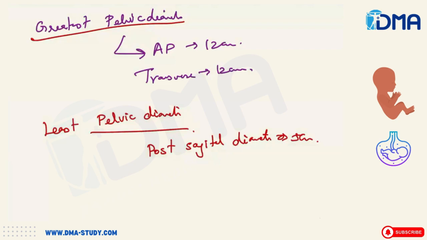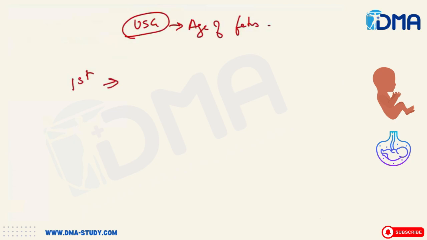Okay. Then in an ultrasound, you have to know the age of the fetus. In order to know the age of the fetus, you have a few parameters. If it's the first trimester, then the crown rump length measurement will give us an idea about the age of the fetus.